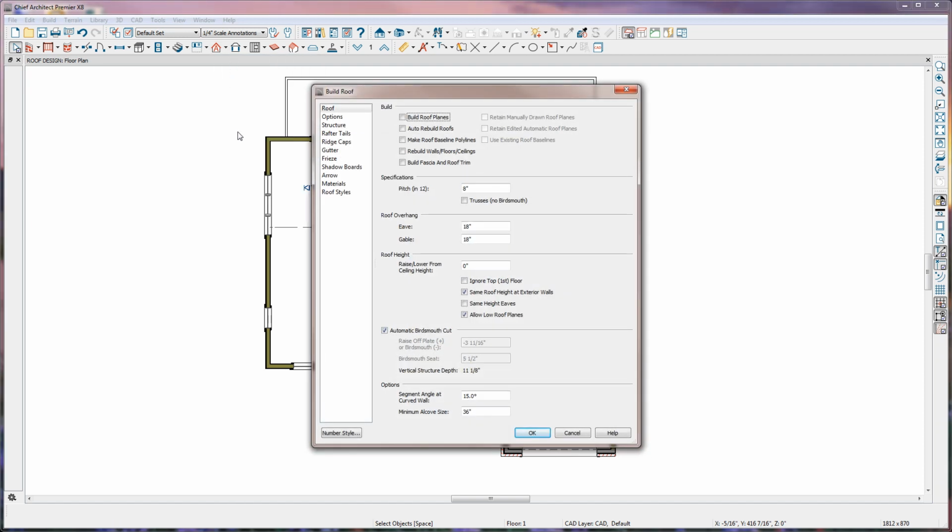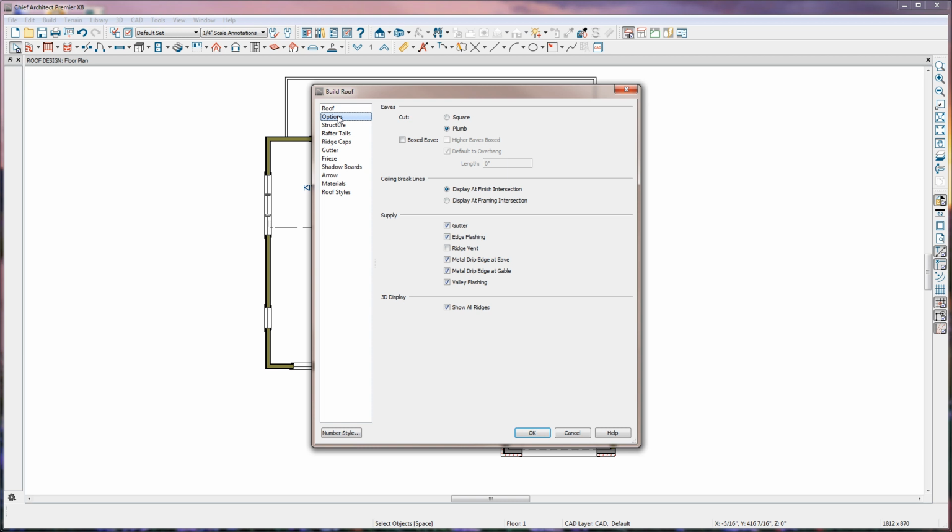This dialog does two things. It sets up the defaults for how the roof planes will build, whether you're using the automatic Build Roof tool or you're manually building your roofs. In here you can set up defaults for the pitch of the roof, for the overhangs of the roof, for the height of the roof if you're going to raise or lower off the ceiling height, as well as the bird's mouth cut in the rafters.